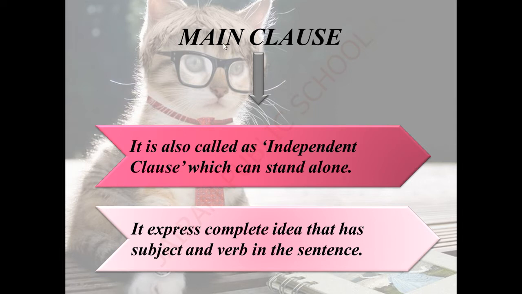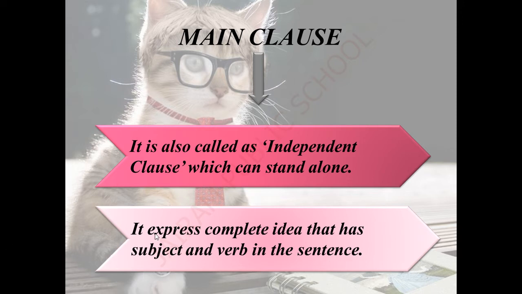Main clause is also called an independent clause. Why is it so? Because it can stand alone. That means a sentence which has a subject and verb and gives a meaning is a main clause. It expresses a complete idea that has a subject and verb in the sentence.